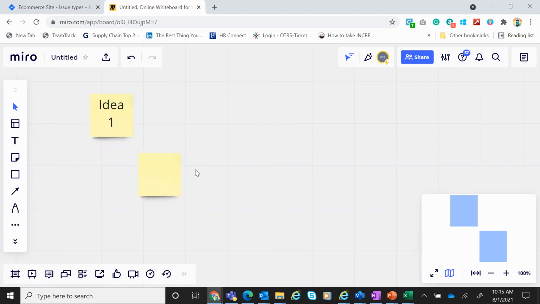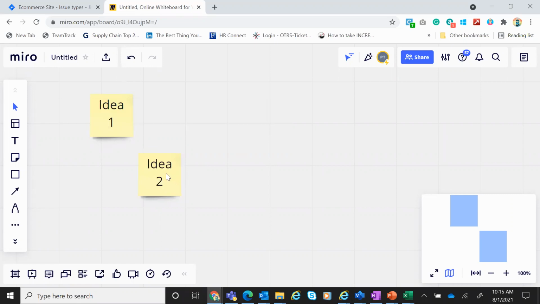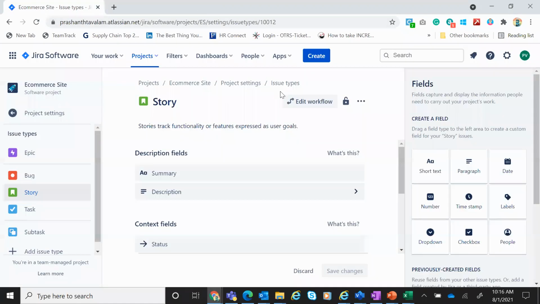And then you'll have so many ideas you discuss, and some of it you can reject, saying, okay, this idea is okay, this idea we can remove and so on. So it's a great tool for brainstorming. Everybody has access and you can try out different templates. So this is a very good tool to have and to use. Okay.